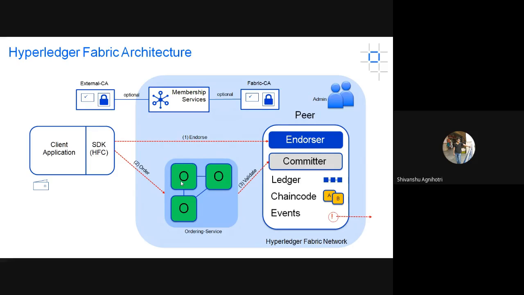And as we can see here, some membership services are also there, some external certification authority and the Fabric certification authority. As I've already discussed, Hyperledger Fabric is a permissioned network. So these services are used for granting permission to any external node which is trying to join the network. A node can act as a peer inside the network. If a node is trying to join the network, it has to be a member of the Fabric network. That membership is given by certificates, and there is a certification authority that provides the certificates to the external node. So that is the complete process.